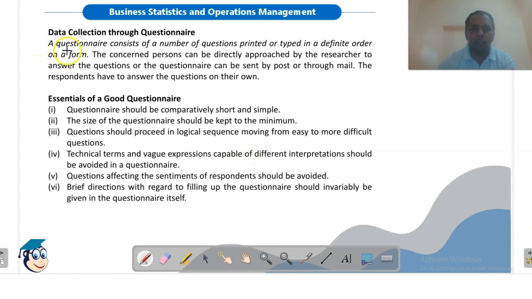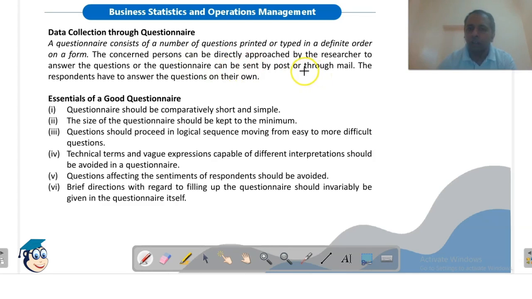Now, data collection through questionnaire. As we have discussed, a questionnaire is a list of questions prepared to collect information for the purpose of study. A questionnaire consists of a number of questions printed or typed in a definite order. The order of questions is also specified. The concerned person can be directly approached by the researcher to answer the questions, or the questionnaire can be sent by post or through email also.